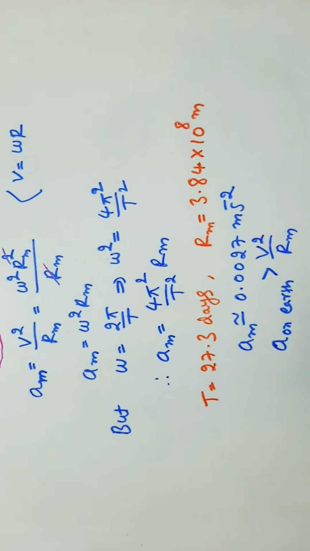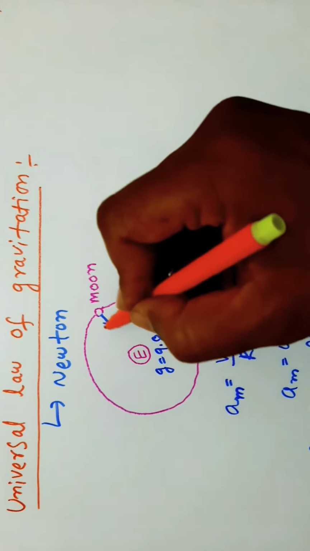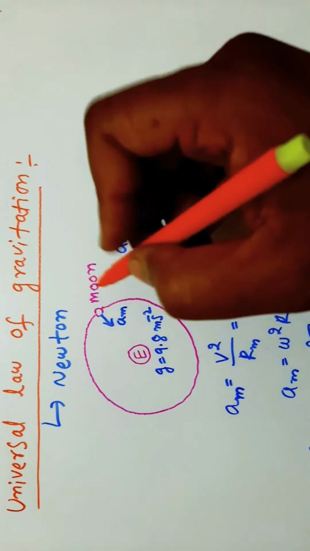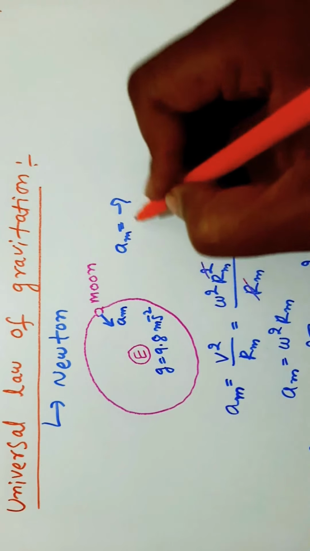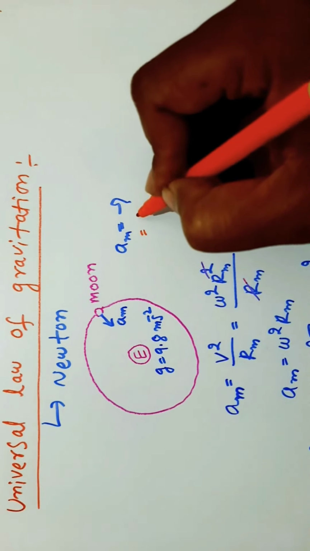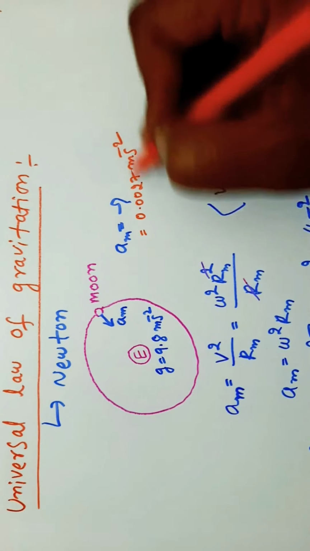From this we can say that if distance increases, the acceleration decreases. So a on moon is how much? That is 0.0027 meter per second square.